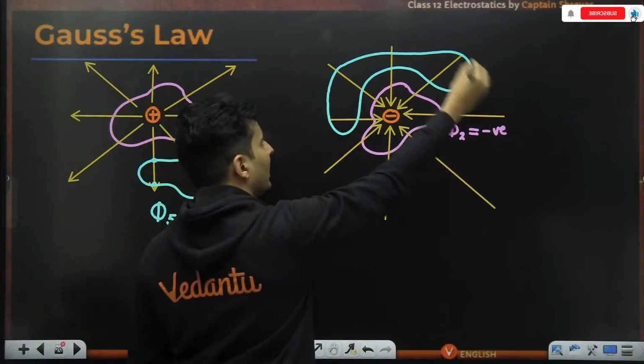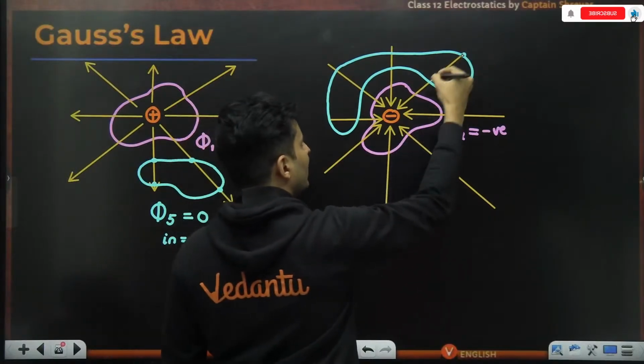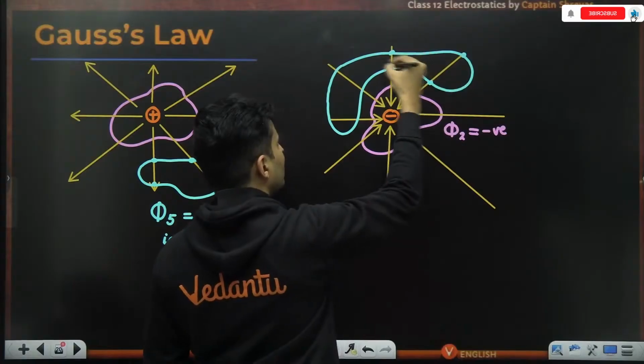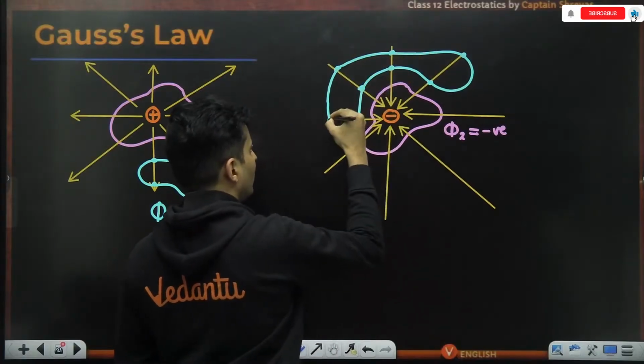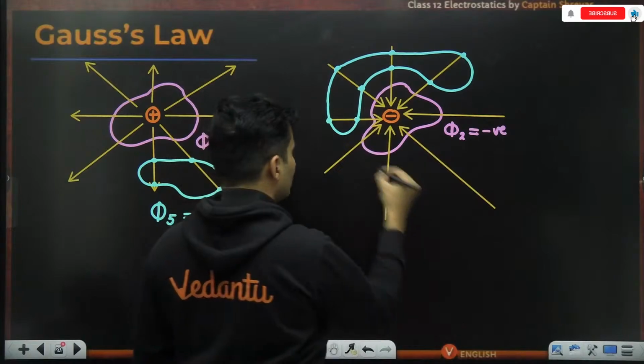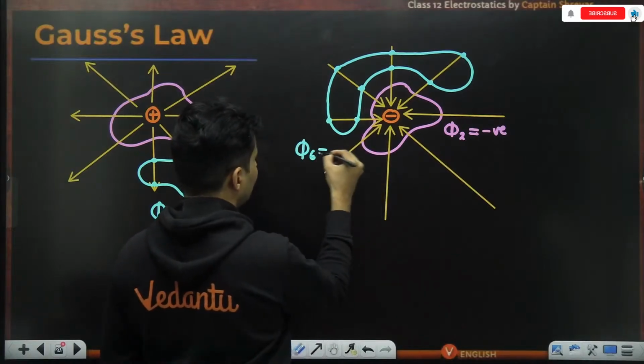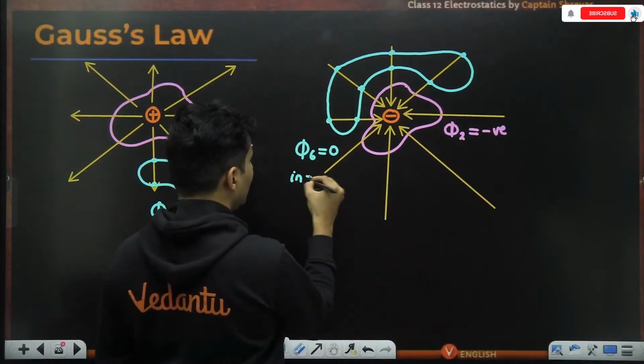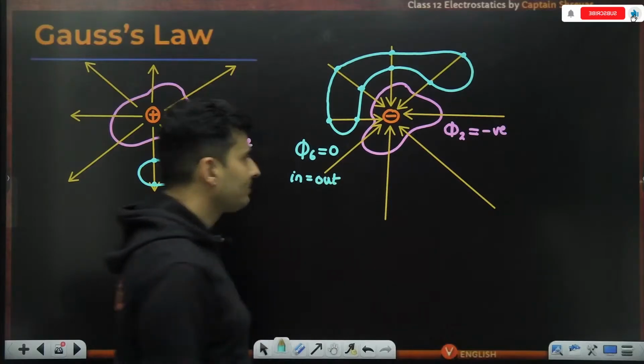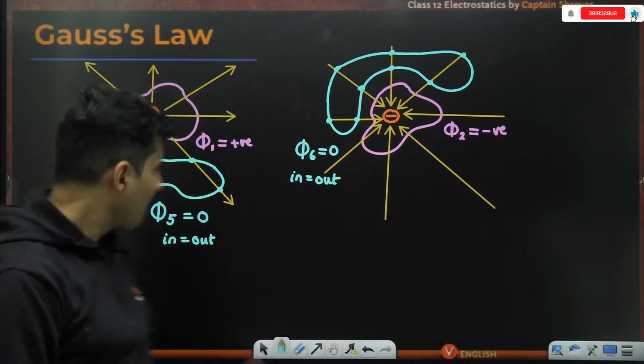The same logic I can use over here. Whatever goes in goes out. Whatever pierces in pierces out. Negative flux cancels positive flux. So the flux through this surface number 6 is 0 because whatever goes in is also going out. Oh, interesting. Very nice.